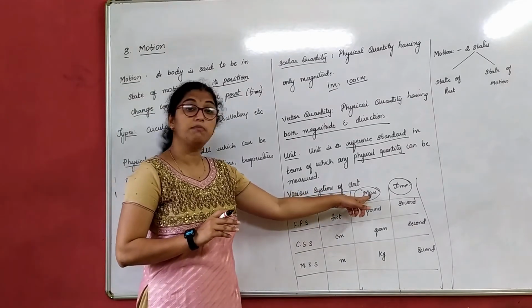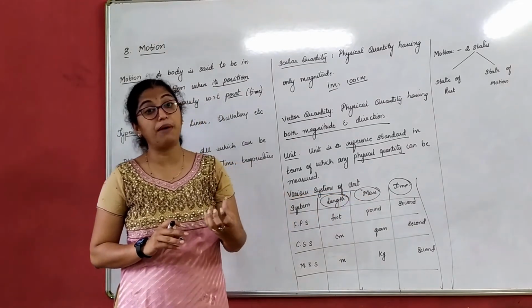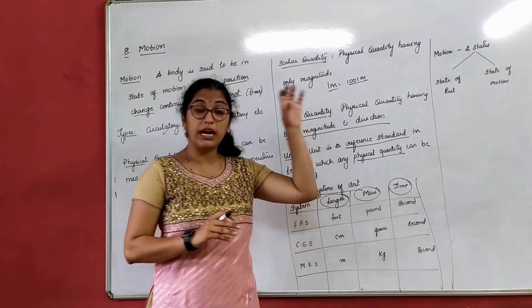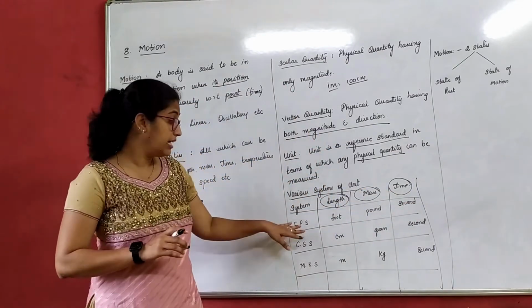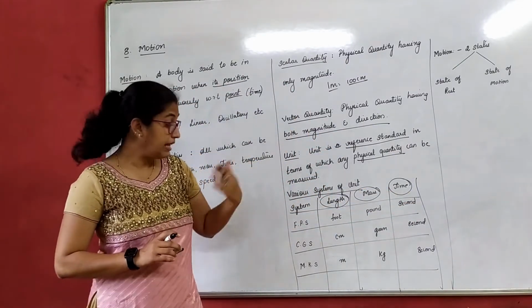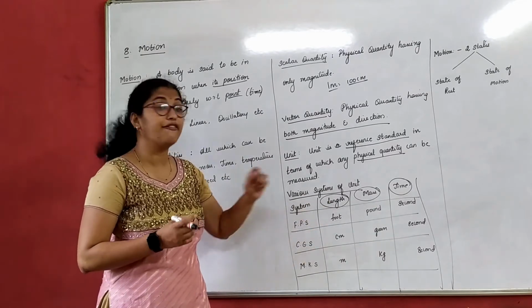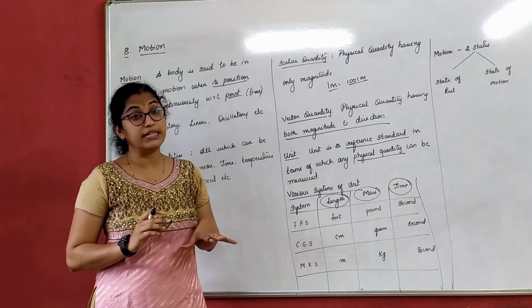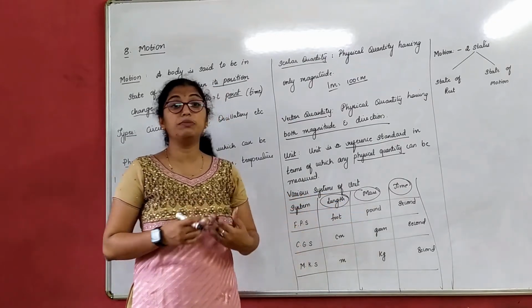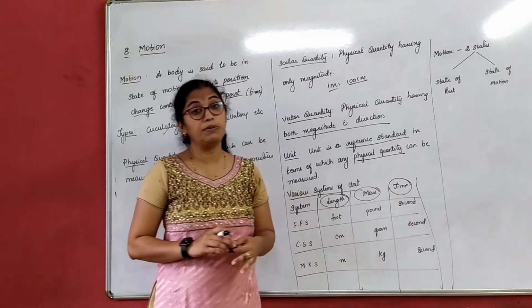If I have to measure the mass, I had to measure that in terms of pound. If I had to measure time, I had to measure that in seconds. That was the British system. Then came the next, the CGS system. CGS system means if I have to measure length, it had to be in centimeter. Mass, it had to be in gram. Time, it had to be in seconds.